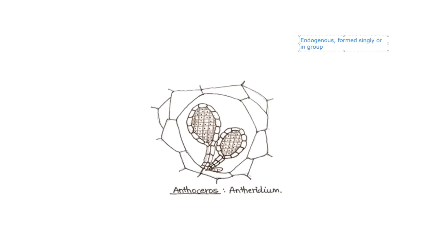So more than one is quite possible. And how are they produced? They are formed either singly or in groups on the upper dorsal surface of the thallus and within the antheridial chamber. So this is the antheridial chamber I was talking about.